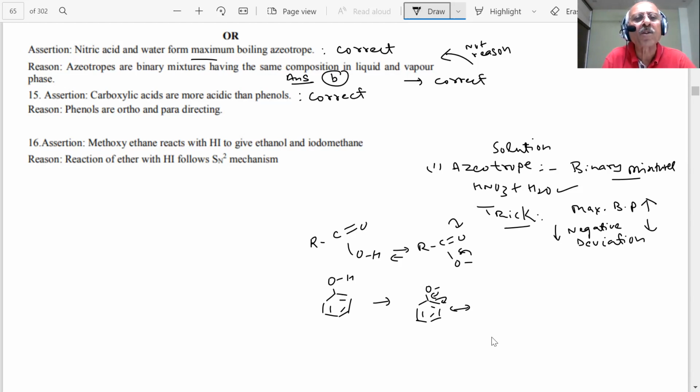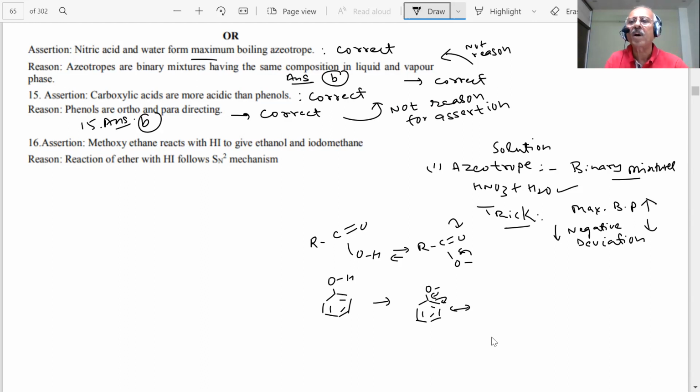Reason: phenols are ortho-para directing. Is the statement right or wrong, student? Yes, sir, it is right. It is also the correct statement. Is that the reason for the acidity of the carboxylic acid? No, sir. We have already shown you here. It is not the reason for the assertion. Then what is the answer, student? It will be B. The 15th answer is B. Okay, you get one full mark for that, student.